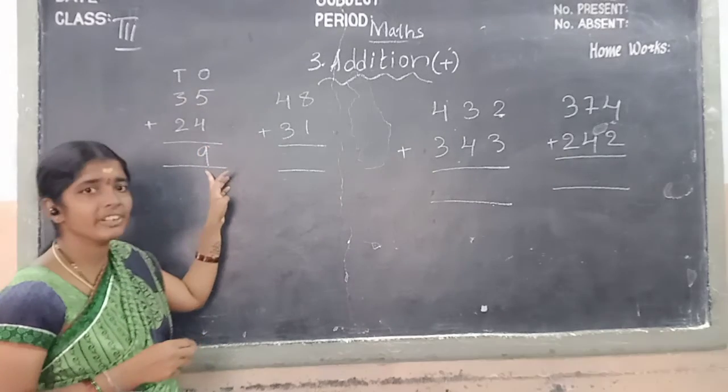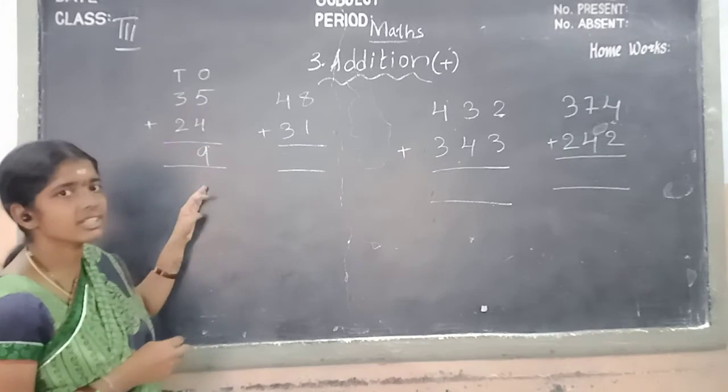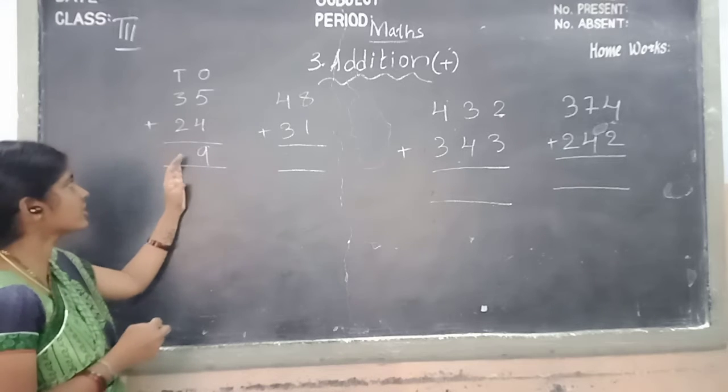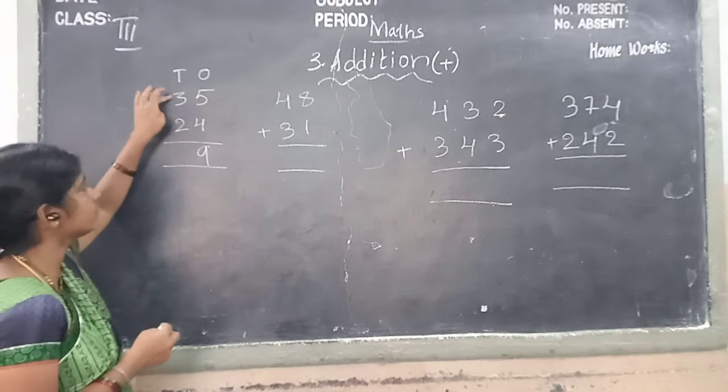The 9 will be right in the ones place. Okay, children, next we go to tens place. In tens place, what is the first number?